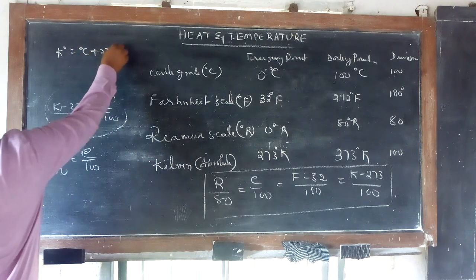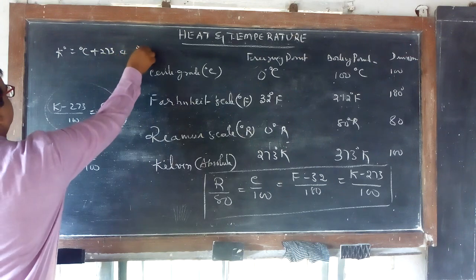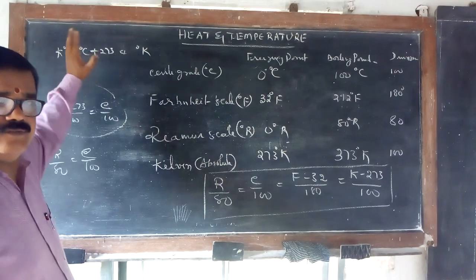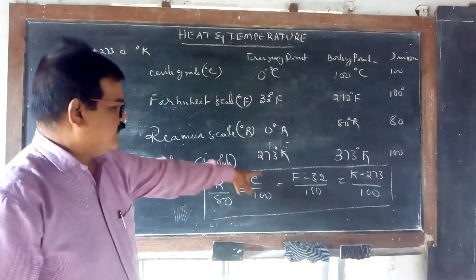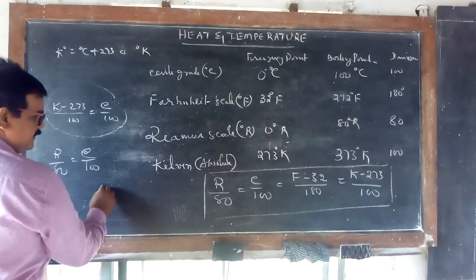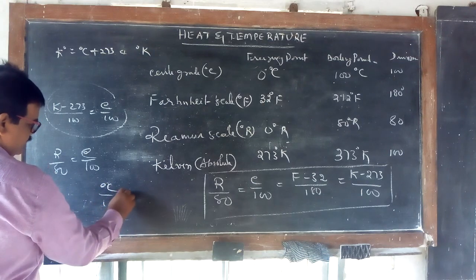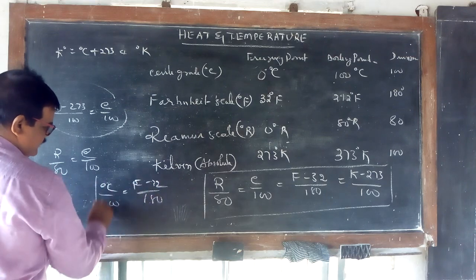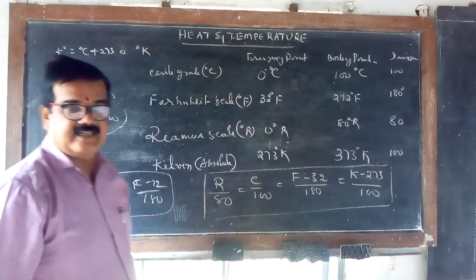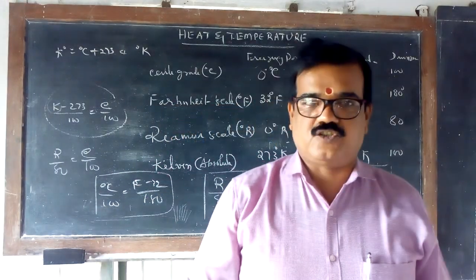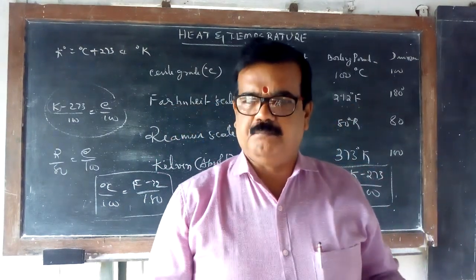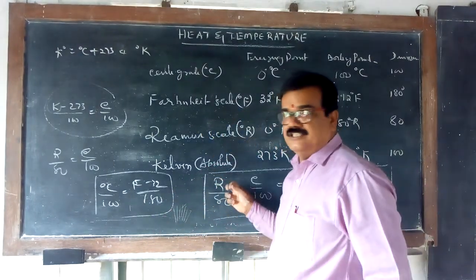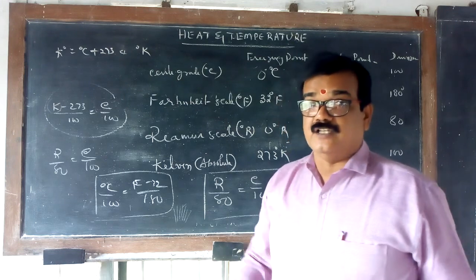So it will turn into degree Kelvin. No need to use the big formula. You can use this and use this. Both are same. Understand? If you have to go to the Fahrenheit scale, it is very simple. Degree centigrade by 100 is equal to degree F minus 32 divided by 180. With this formula you can go to the Fahrenheit scale. There are a lot of examples in the textbook. You have to do that. Very simple formulas. From one unit, you can go to another unit by using this formula. Try out all the assignments.